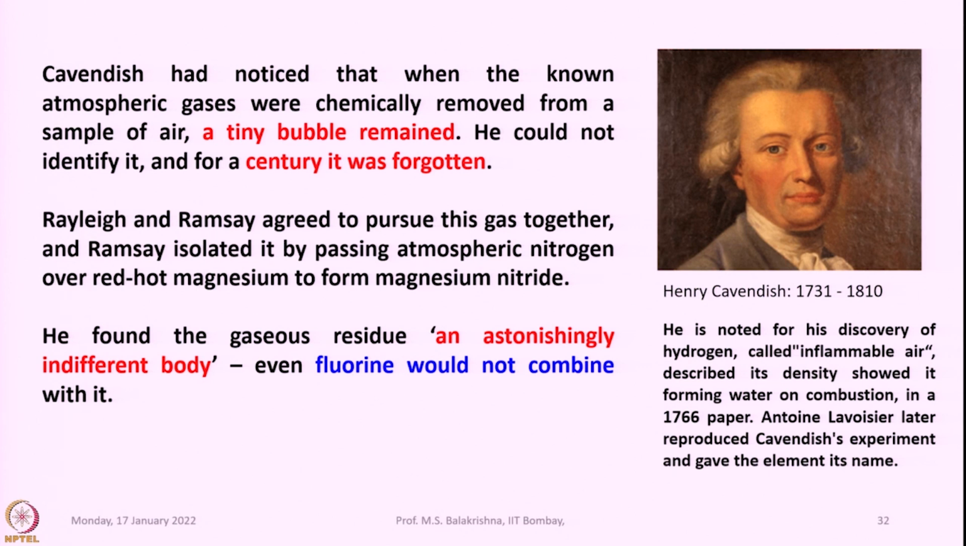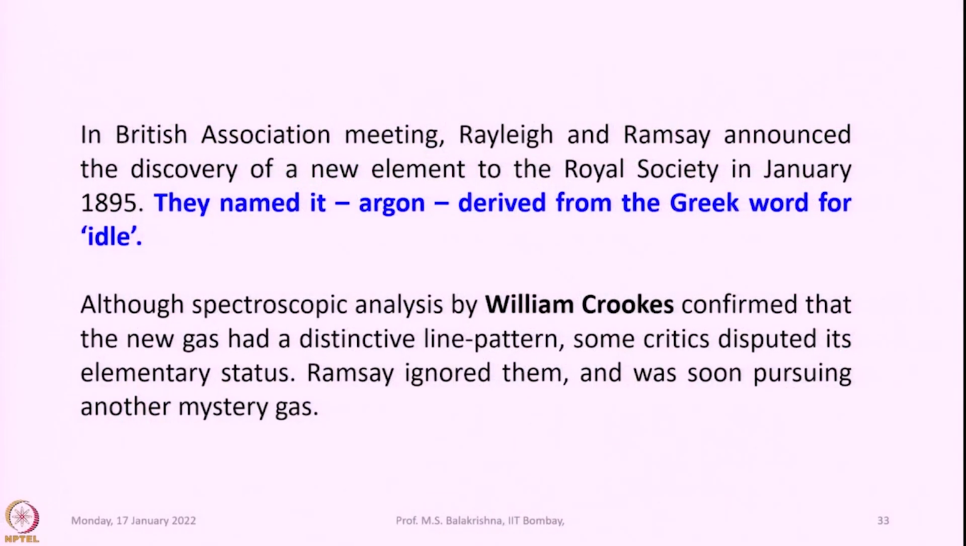Henry Cavendish is noted for his discovery of hydrogen, called inflammable air; he described its density and showed it forming water on combustion in a 1766 paper. Antoine Lavoisier later reproduced Cavendish's experiments and gave the element its name. At a British Association meeting, both Rayleigh and Ramsay announced the discovery of the new element to the Royal Society in January 1895. They named it argon, derived from the Greek word for idle.